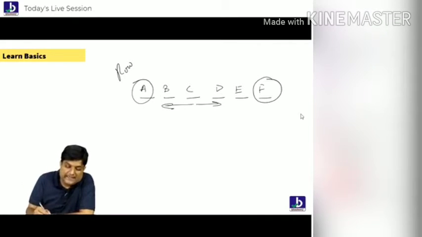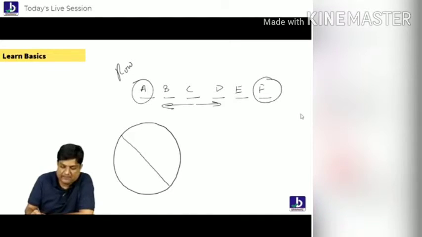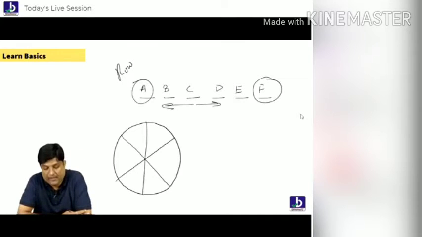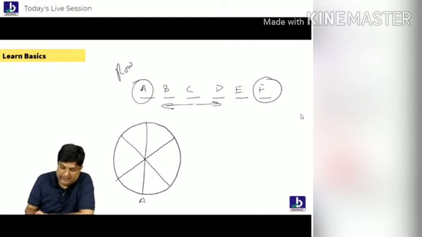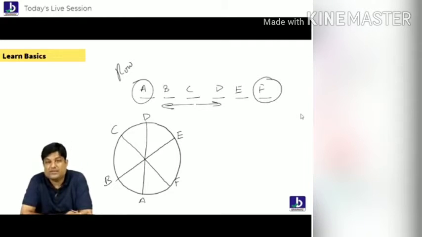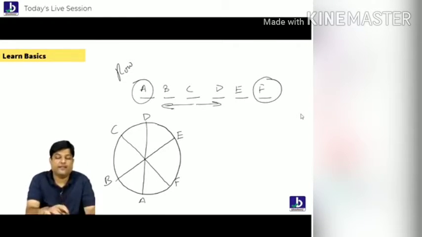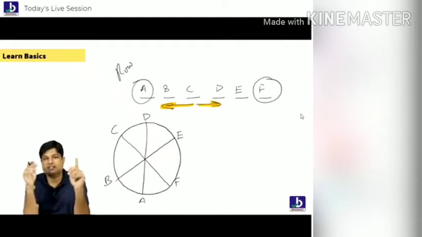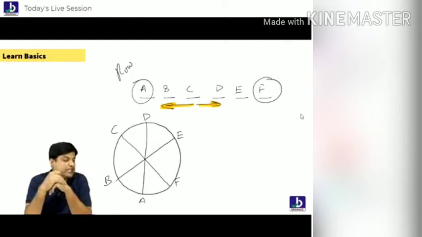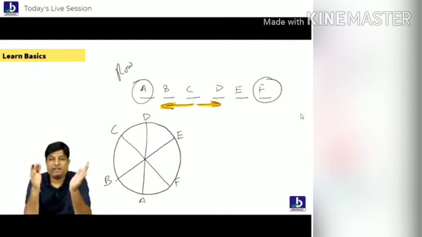In a circle, the same 6 people are there, for example. Have a look, everybody. Here, A, B, C, D, E, and F. Now, in rows, we have done on that day: your left side is left side, your right side is right side. You all know that. समझ में आ रहा है बच्चों? If I ask who is left side of C, you say B. Who is right side of C? That is D. You are saying very clearly.